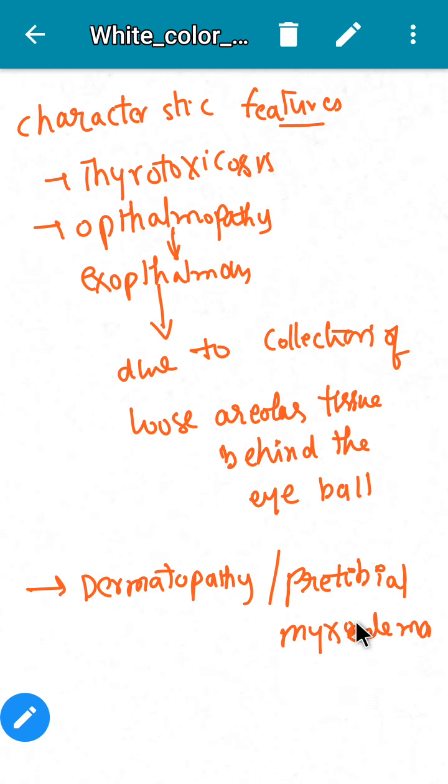This is due to deposition of glycosaminoglycans.